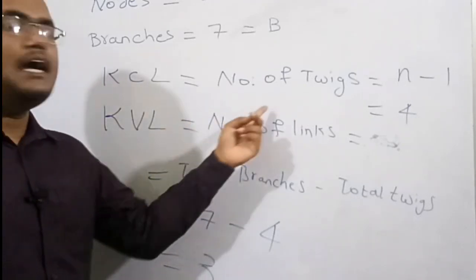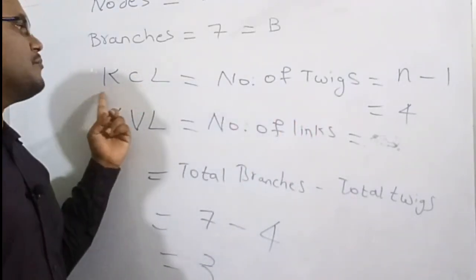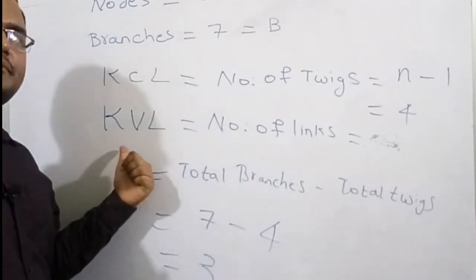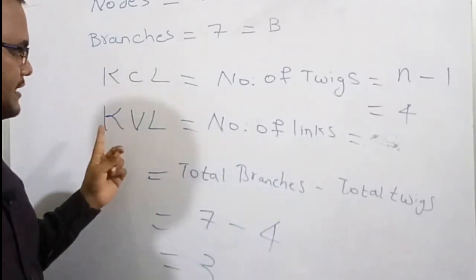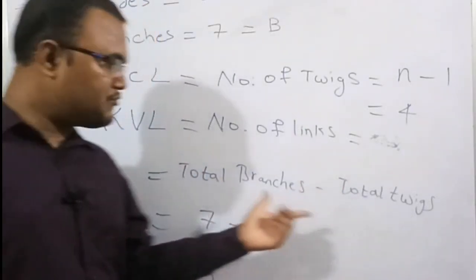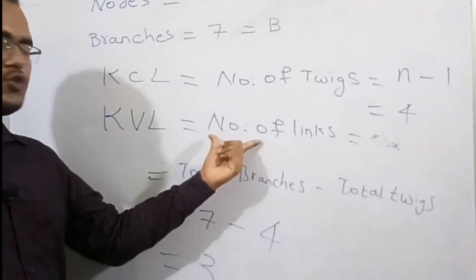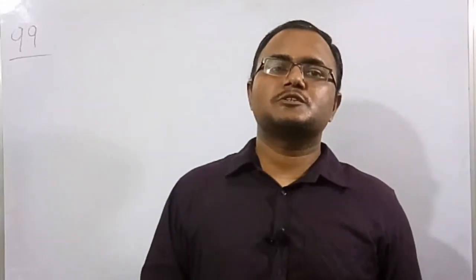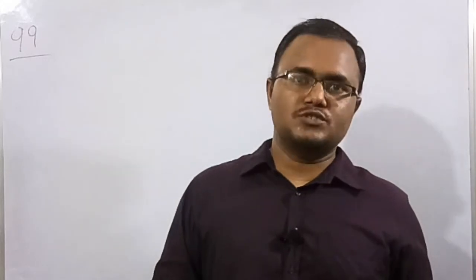So remember this one, number of twigs is equal to number of independent KCL equations, number of links is equal to number of independent KVL equations, and the number of links is equal to total branches minus total twigs. So therefore total branches is equal to total links plus total twigs. That's it. So after solving the previous problem, now let's move forward to do the other numerical.